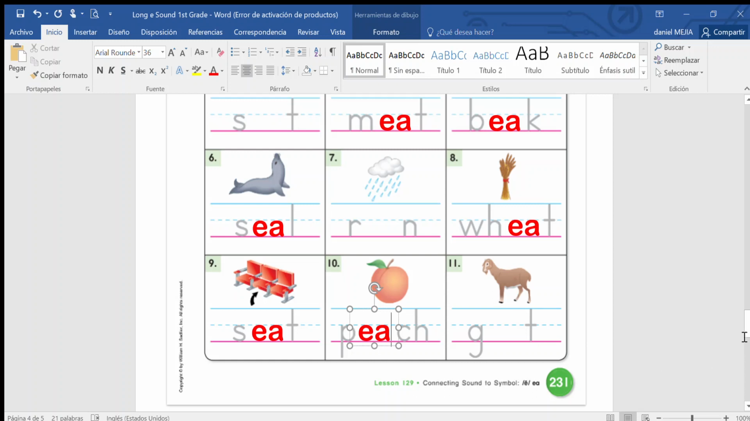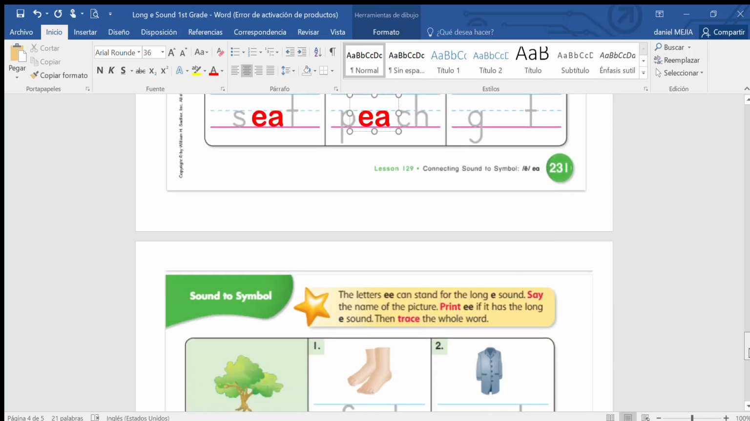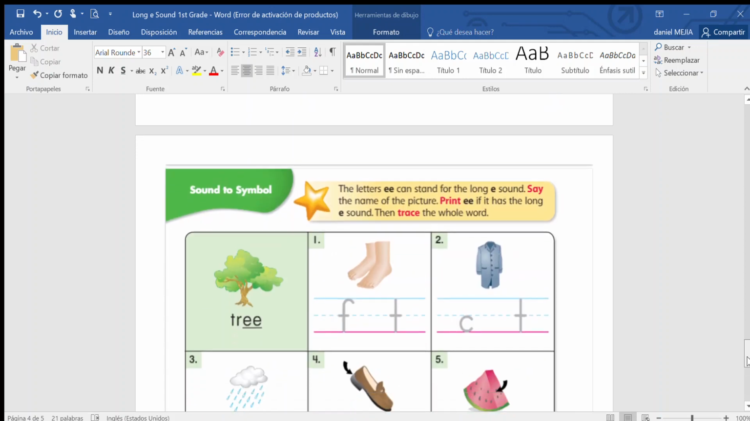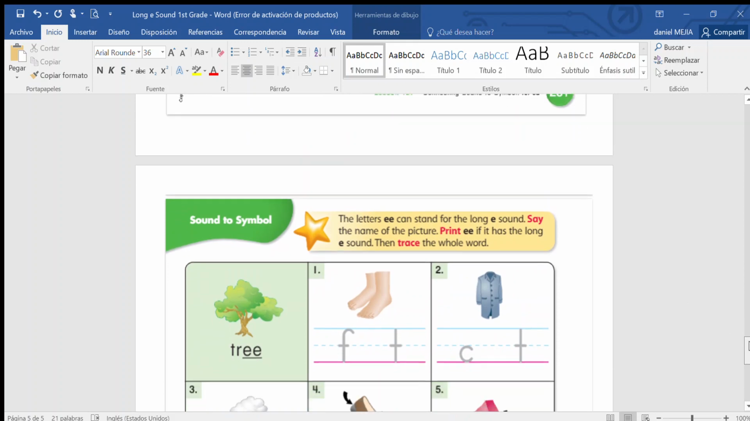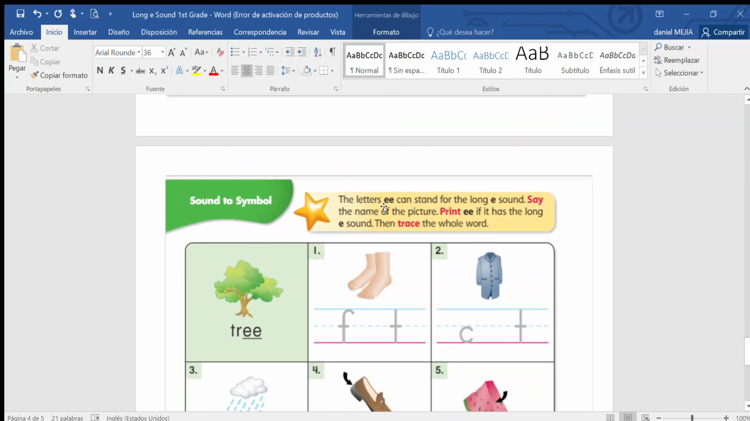Good. We're almost finishing. We're going to the last page from the video. Page 232. Page 232. And we have the instructions. The letters EE can stand for the long E sound. Say the name of the picture. Print EE if it has the long E sound. So we have 3. And we have EE. The 2E make the long E sound. Entonces las dos E hacen el sonido largo de la E.